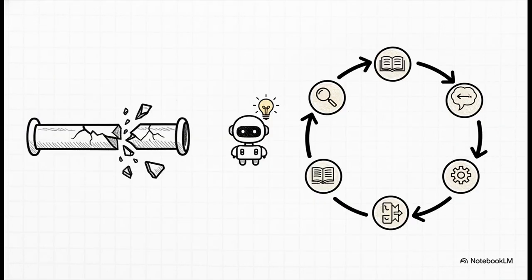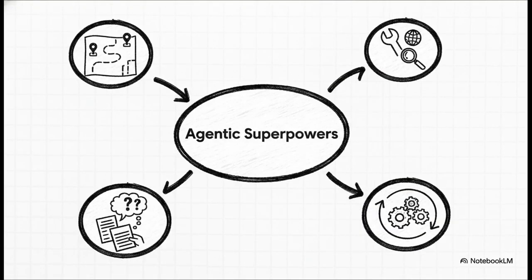So, Agentic RAG doesn't just bolt an agent on the side. No, it embeds these agents right into the retrieval process. This completely transforms that rigid one-way pipeline into a dynamic, intelligent loop where the agent is actually in charge. And this gives the system what you could honestly call superpowers. It can create a plan to tackle a really complex question. It can use multiple tools, like searching the web and a private database. And it can reflect on what it finds to decide its next move. This is multi-step reasoning in action, and it's a total game changer.